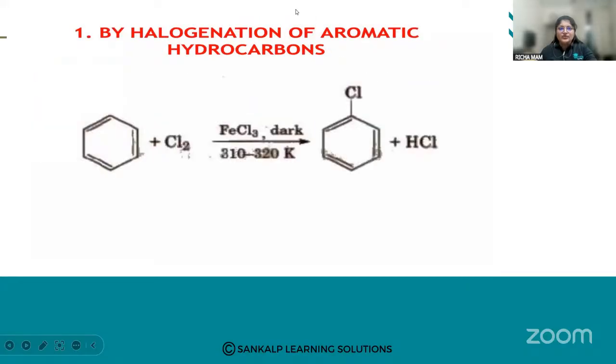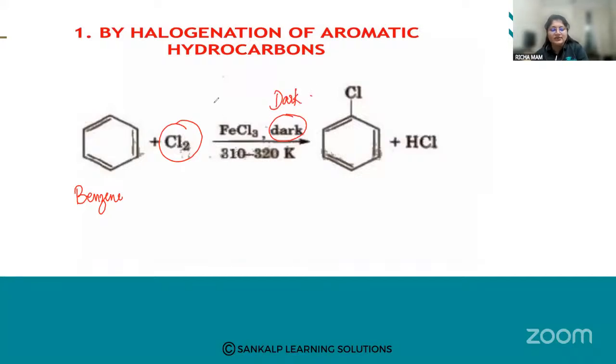So the first one is by halogenation of aromatic hydrocarbons. We have taken benzene and we are reacting it with chlorine in the presence of FeCl3, in dark condition, at a temperature of 310 to 320 Kelvin.